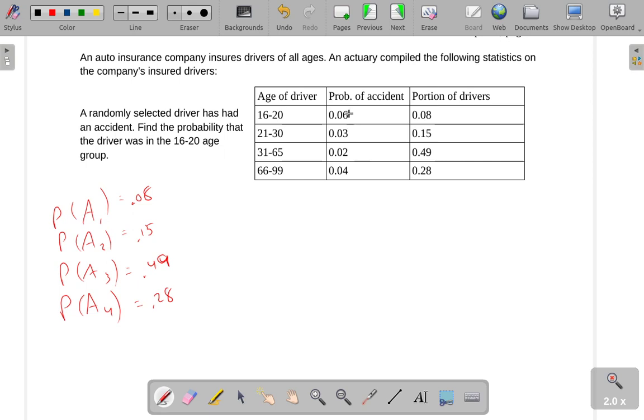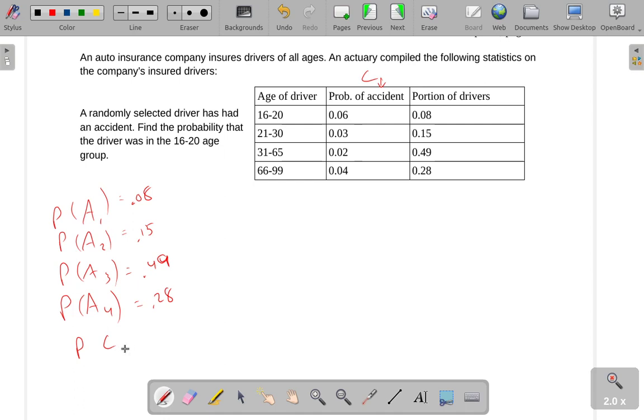You'll notice this probability right here is saying if you're in this age group, your probability of an accident, I'm guessing this is during a year or something, is 0.06. I used A already for age, so let's say C for collision.